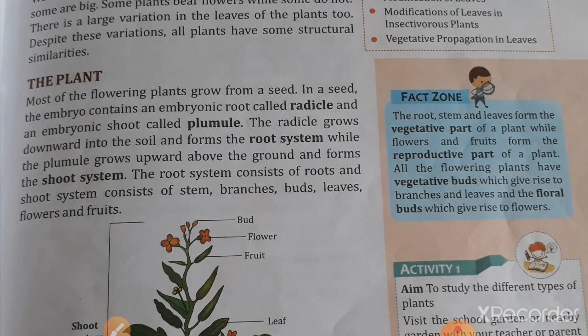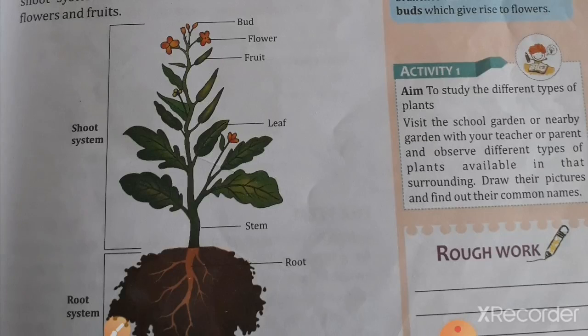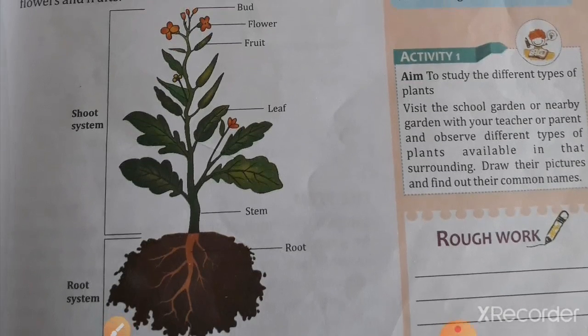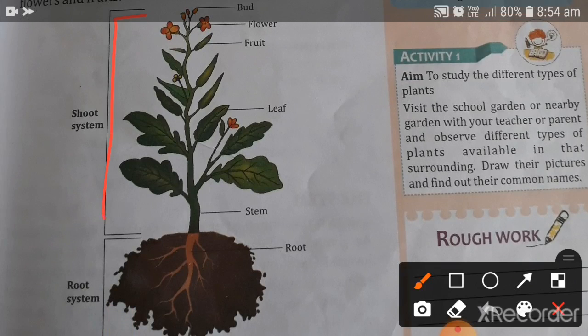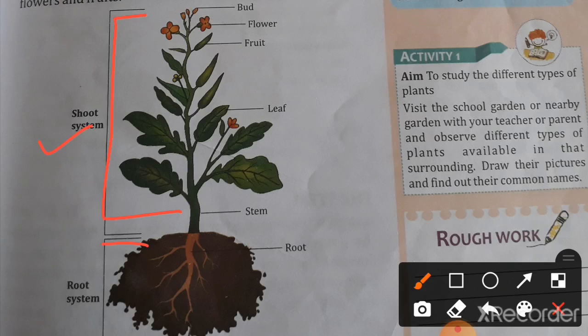So students, if someone asks you what is a shoot, don't say that it is a stem. No, not only the stem. A shoot consists of stem, leaf, fruits, flowers, everything that grows above the ground. That makes the shoot system. And the root system consists of roots and root hairs.